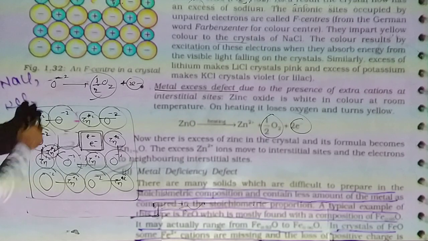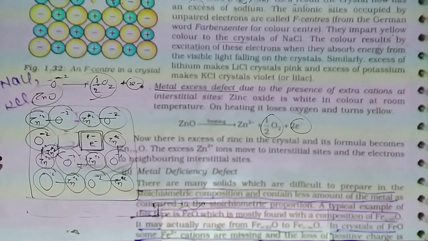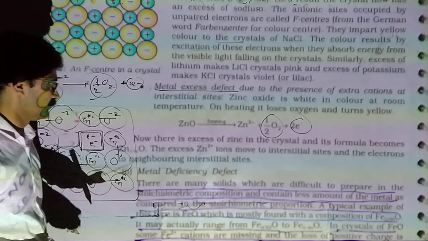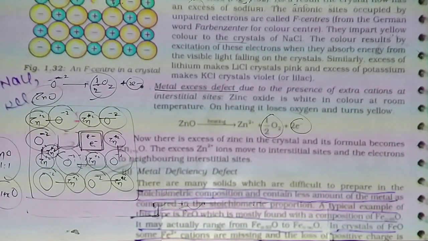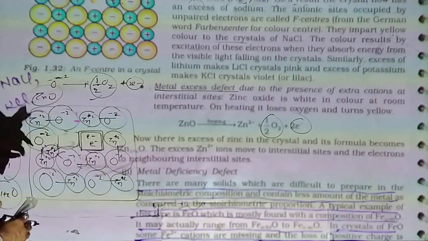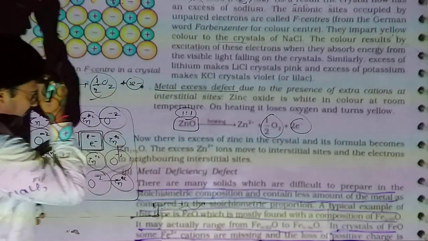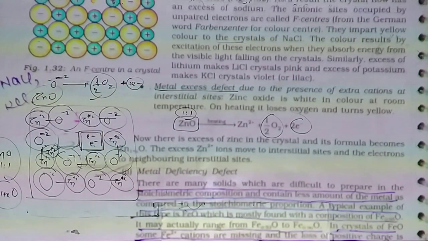Earlier in zinc oxide, suppose the ratio was 1:1. Now you can see zinc is 1 plus x, and oxygen is 1. Now there is an excess of zinc in the crystal. Before the defect, the formula was ZnO, ratio 1:1.